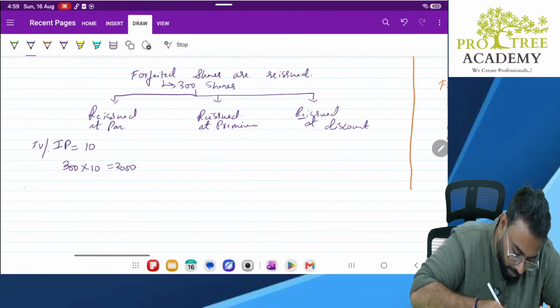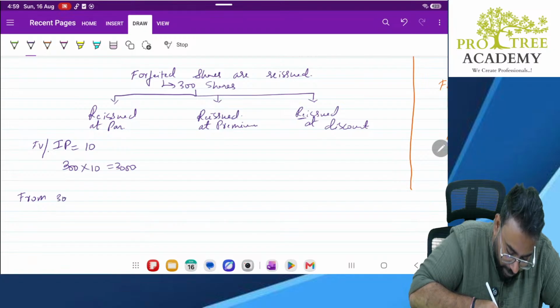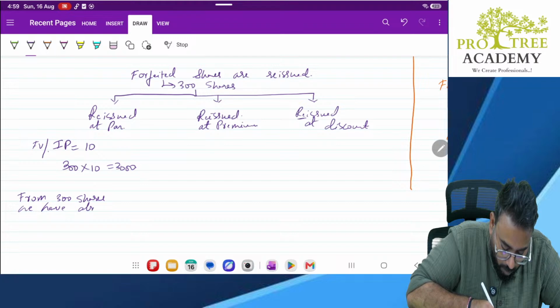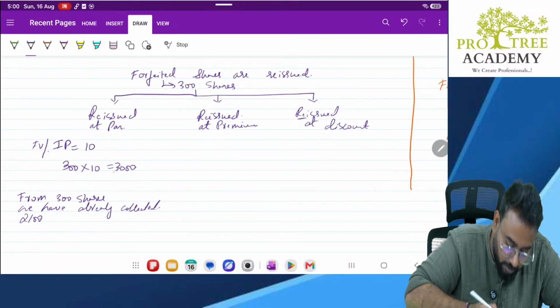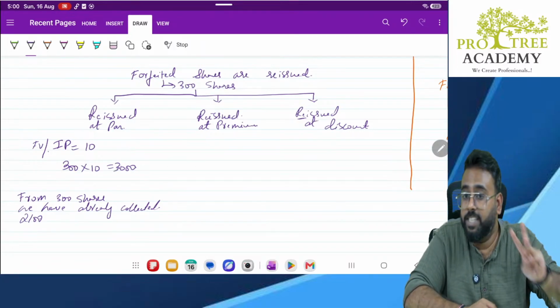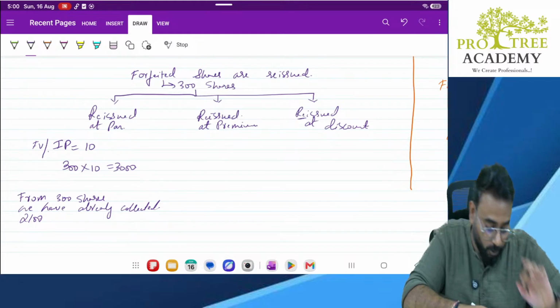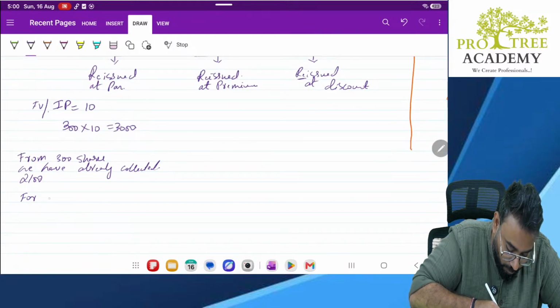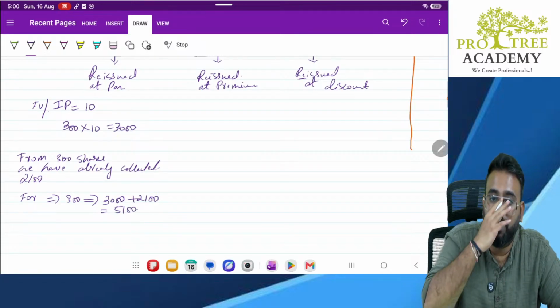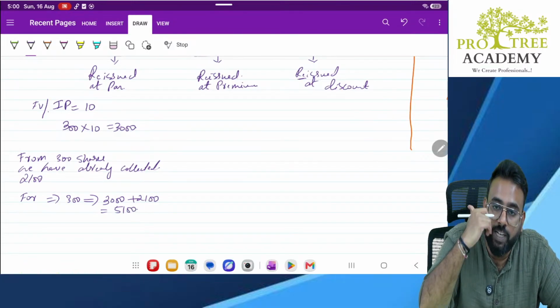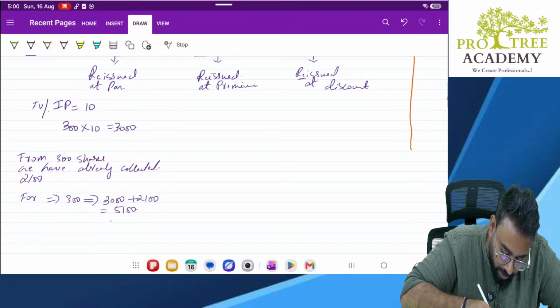From 300 shares, we have already collected 2100. Correct? Now you are collecting 3000. So with 300 shares, you collected total how much? 3000 rupees now, 2100 earlier. So total 5100 you collected. Correct? But what is the value of those? The value is only 3000.